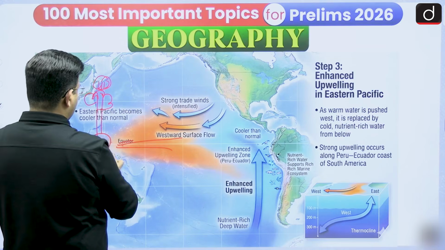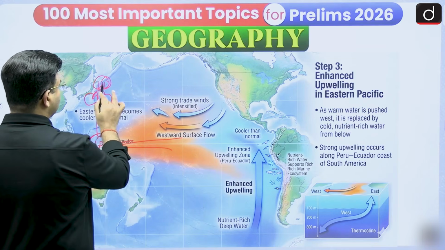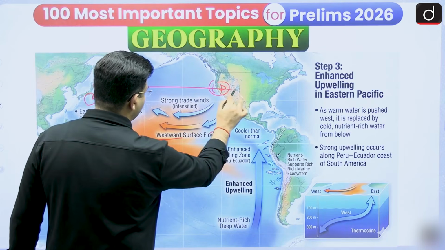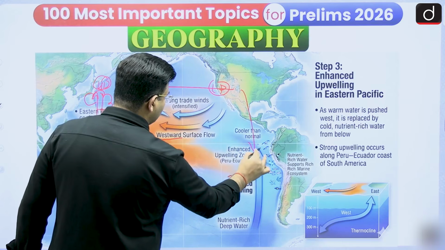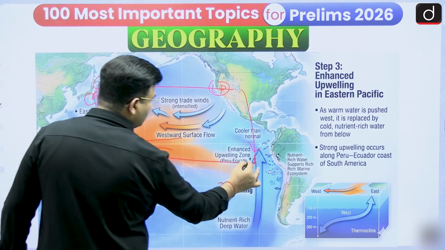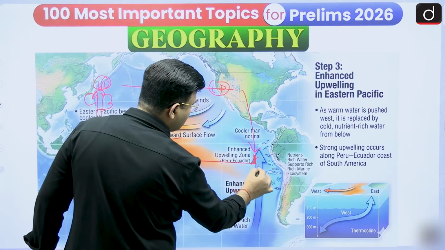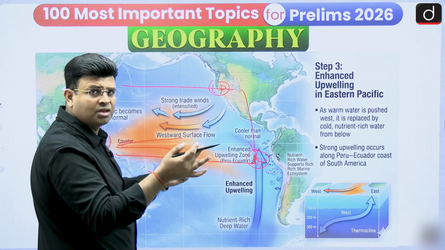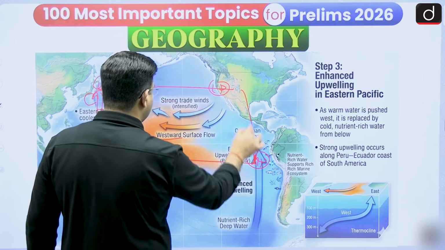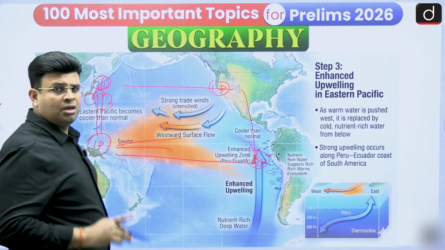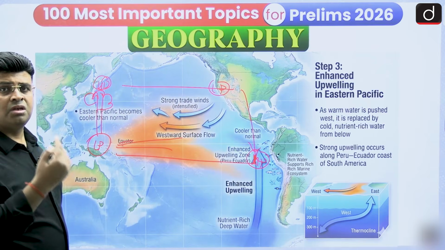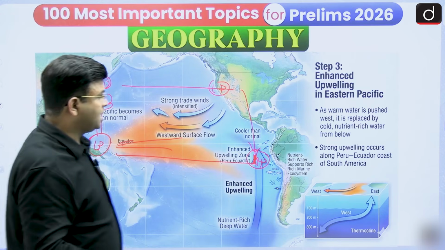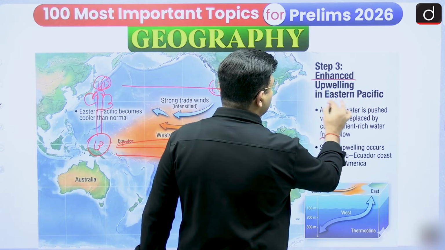In the upper atmosphere the air then descends on this side, and when the air is descending it becomes high pressure, and this is already cold water with cold air that is compressed, giving high pressure. So this way there is a stronger Walker circulation. In normal conditions there is the Walker circulation, and in La Nina a stronger Walker circulation, and it will enhance upwelling in the Eastern Pacific.